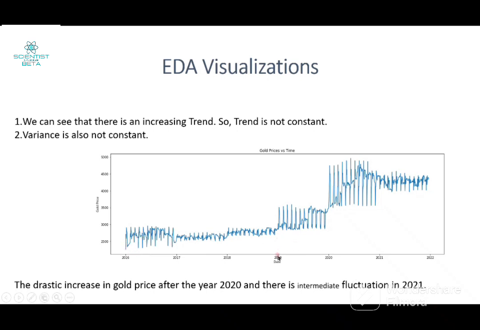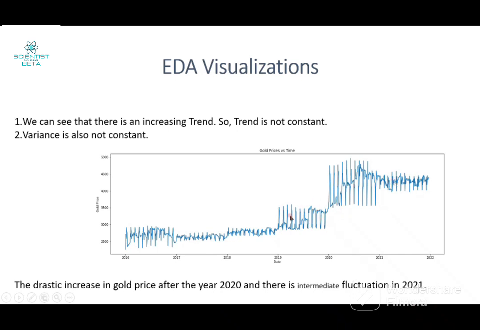During 2016 to 2019 the data is fluctuating but within a fixed range, but after 2019 there is a sudden increment in the price and also an incremental trend.